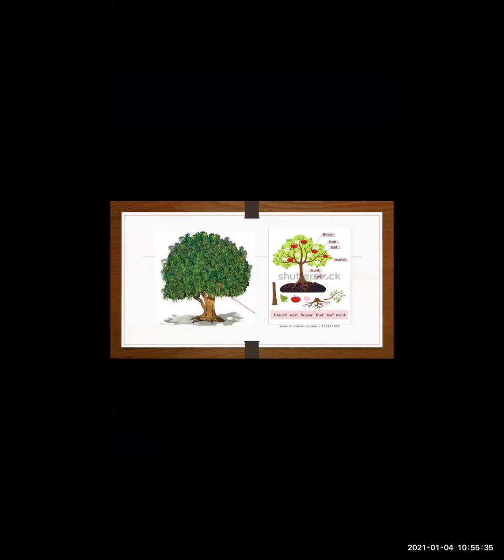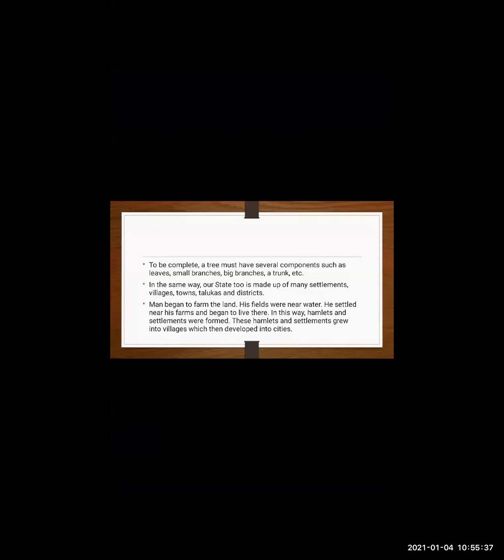Okay. Now, to be complete, a tree must have several components such as leaves, small branches, big branches, a trunk, etc. In the same way, our state too is made up of many settlements, villages, towns, talukas, and districts. In our state, there are many types of settlements, means जहाँ पे लोग रहते हैं, villages are there, towns are there, talukas are there, and so many districts are there. Only our Thane district is not there. Yes or no, children? There are so many districts in our state.